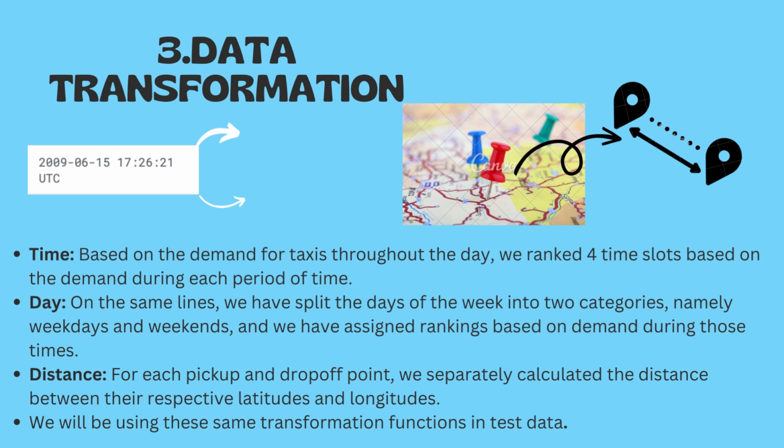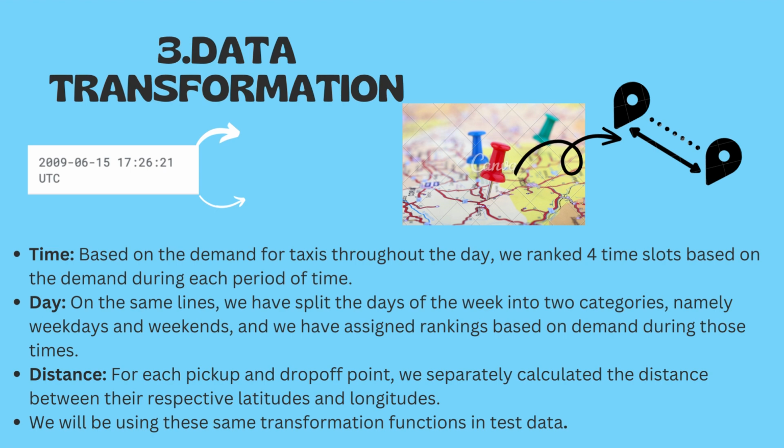First, we converted the date attribute into days, namely Monday, Tuesday, and so on. Then we divided them into two separate phases, such as weekdays and weekends. Then, according to the demand on weekdays and weekends separately, we ranked them. Similarly, we split a day into four different time zones. Based on the demand at separate intervals, we ranked them into four different categories. For each pickup and drop off point, we calculated the distance between their respective latitudes and longitudes.